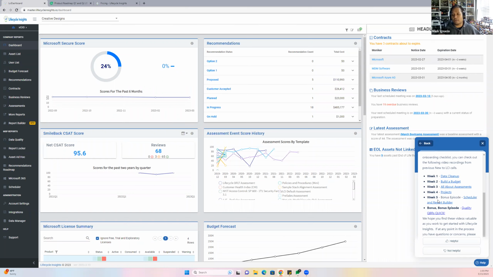This week we're talking all about assessments. We talked about data cleanup in week 1, building a budget in week 2, and assessments are basically there for you to use as much as you need. We offer this for free with our packages, and you can use them as many times as you want for prospecting and for different kinds of assessments, like security awareness, and the one powered by Fifth Wall for cyber insurance policies and all that good stuff.